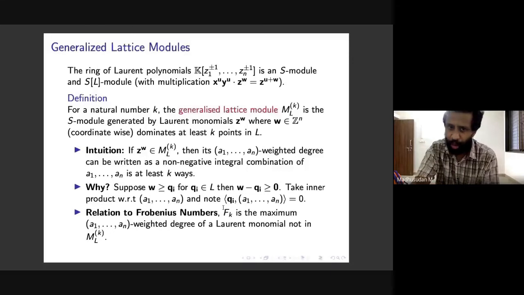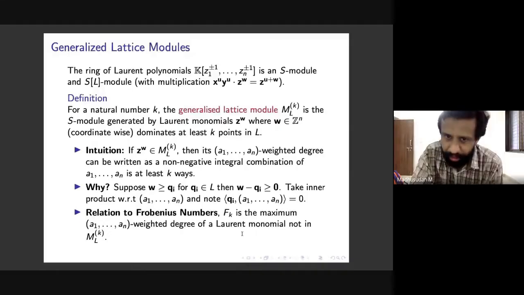So it all makes sense. And so here is that interpretation of FK in terms of MLK. It's not fully satisfactory. We'll come to a more satisfactory one.